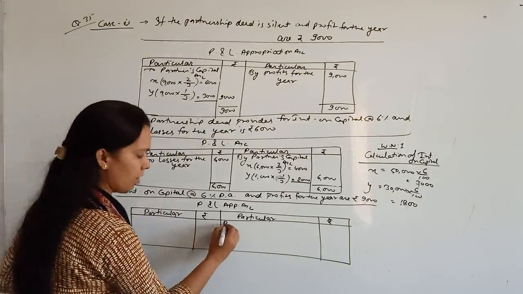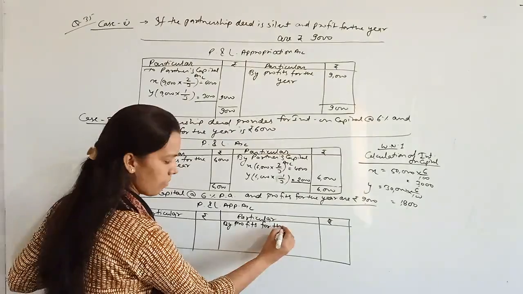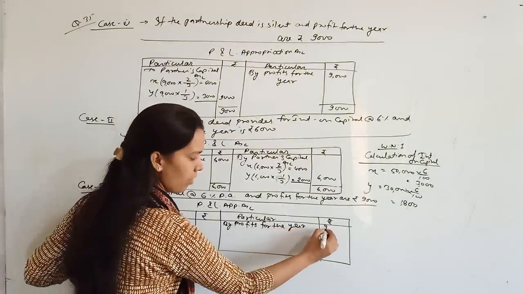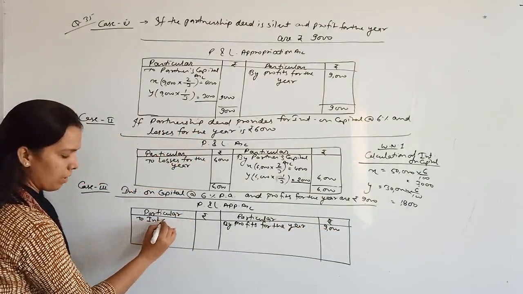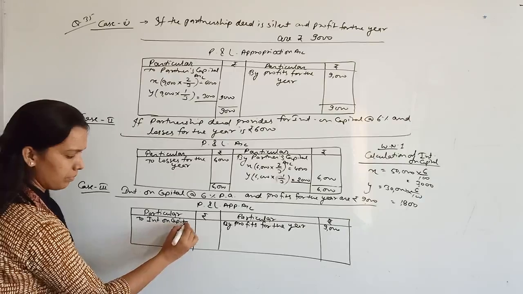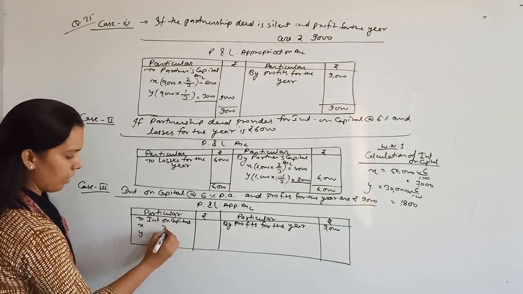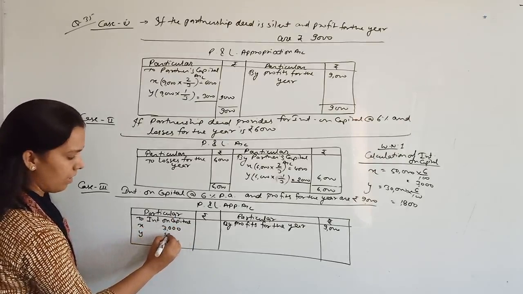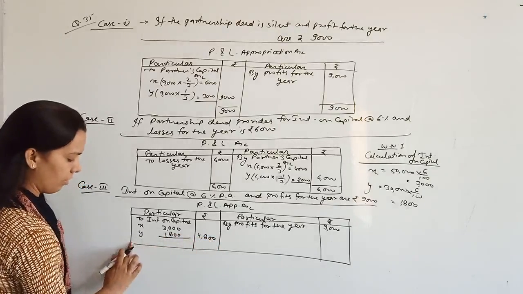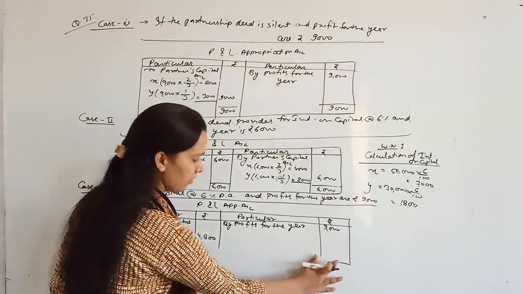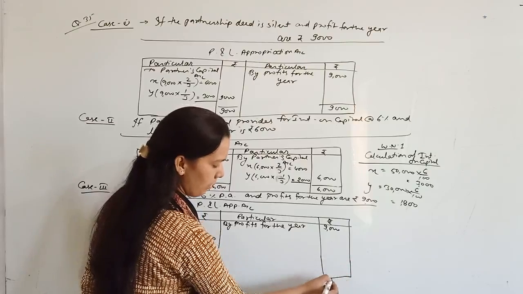So first of all write here by profits for the year, ₹9,000, to interest on capital for X and for Y: 3,000 for X, 1,800 for Y. So total interest on capital is 4,800. So remaining profits now will be distributed among the partners.